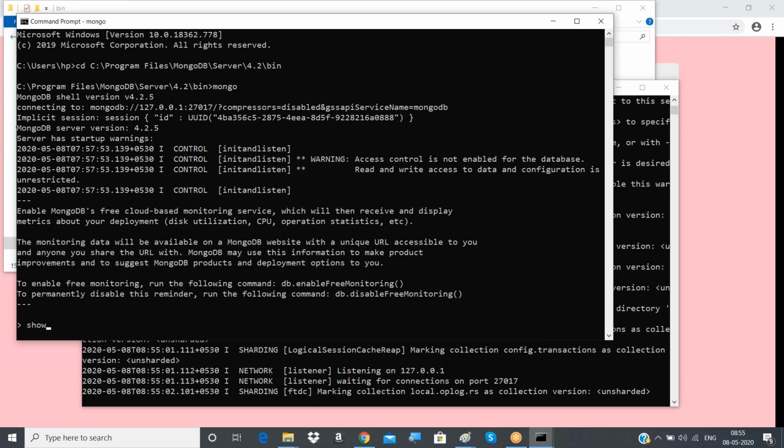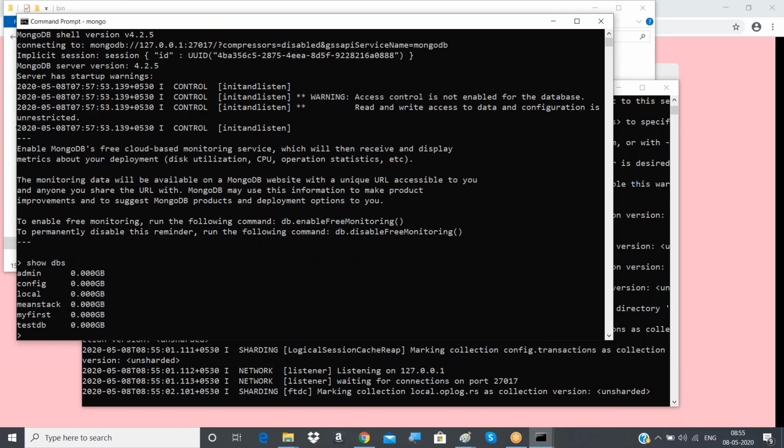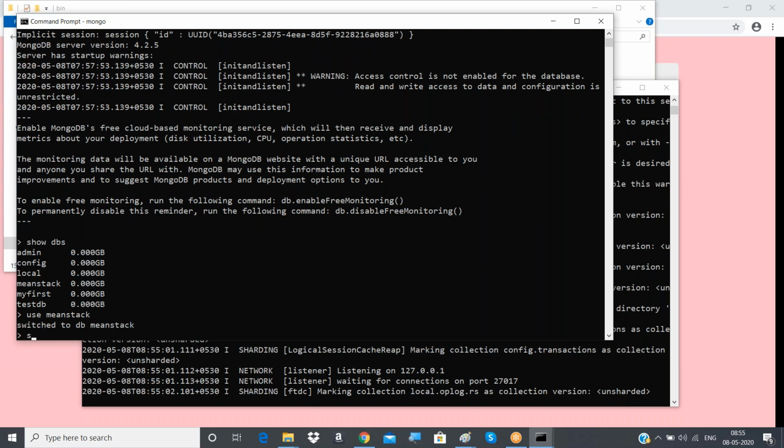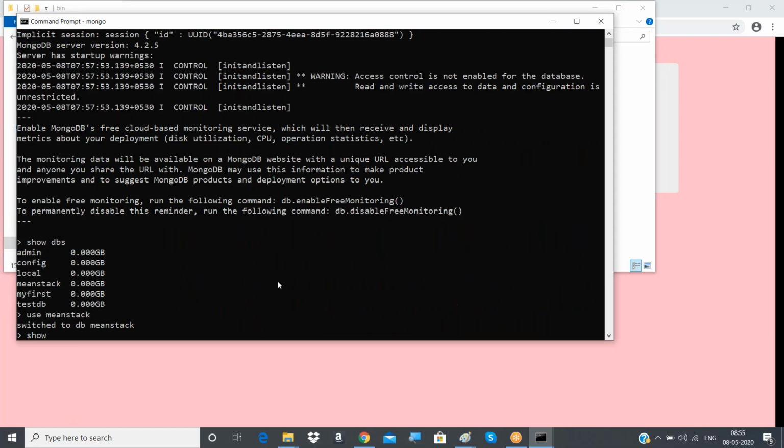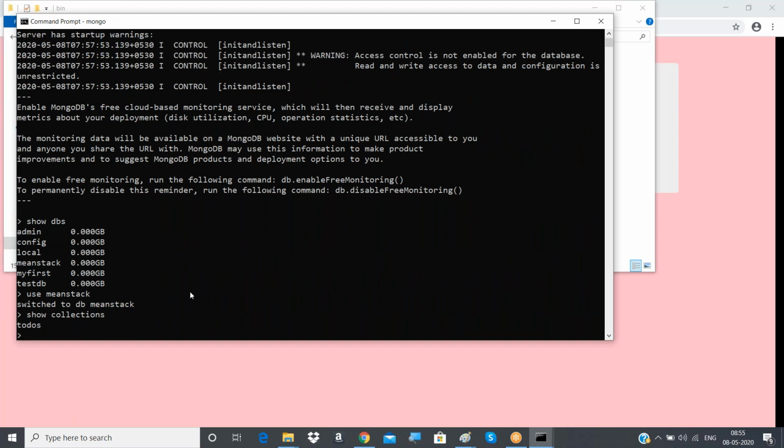Inside that, we can see how many databases already exist. Among them is the database you are working with, something like MinStack, which is my database, I think. Inside that, how many tables are there? Here a table structure will not be there; another kind of structure is followed, that is collections and documents. To-dos is my collection here, and to get the data from that, it is db.todos.find.